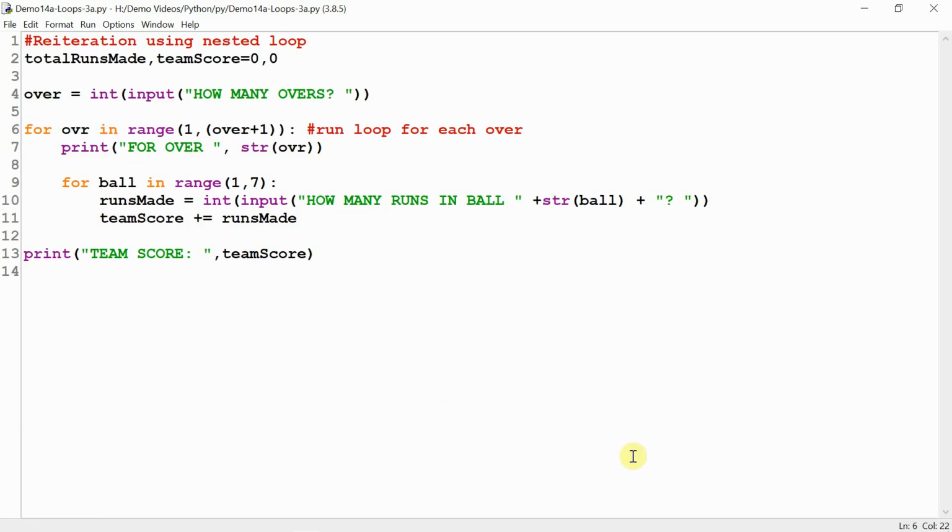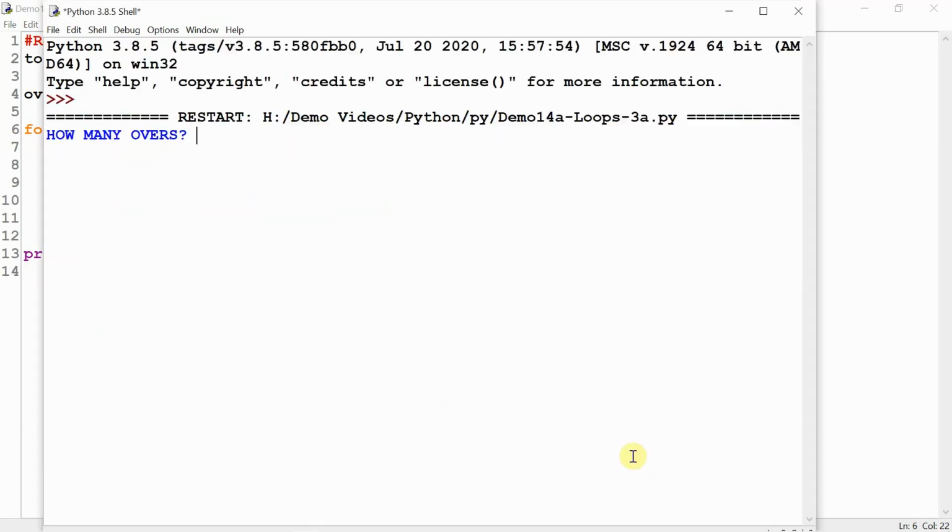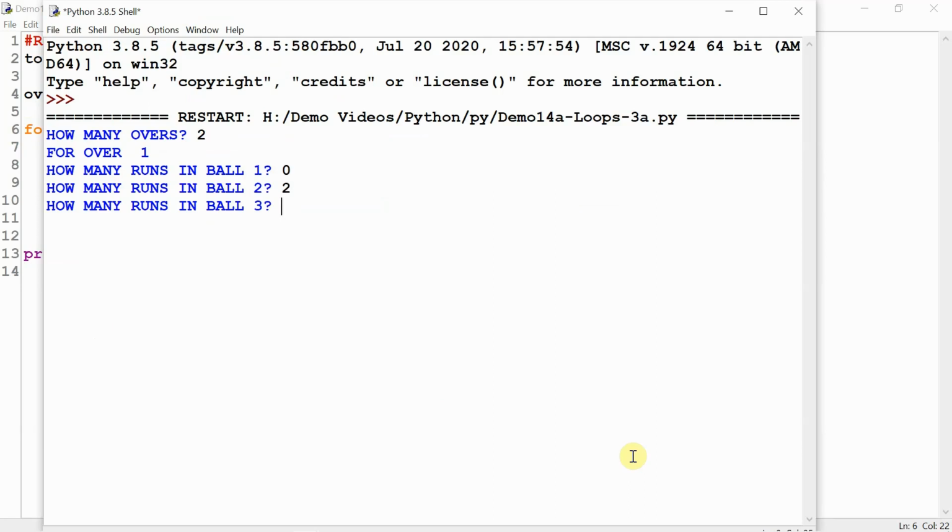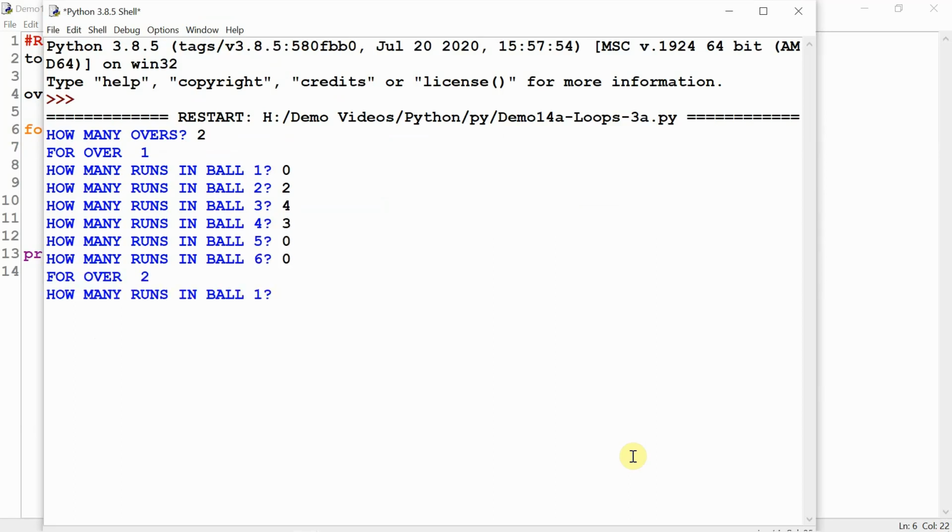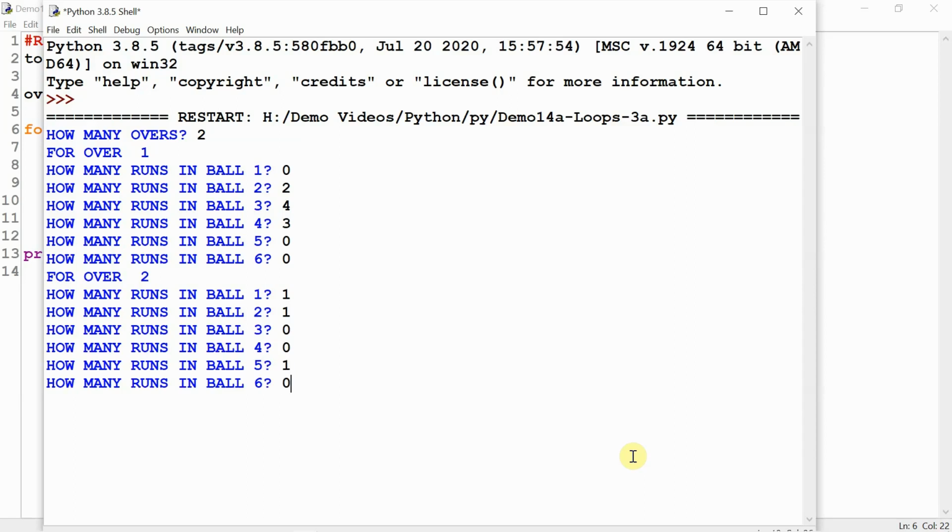Let us see how it is working here. How many overs? Let's say 2 overs. So outer loop will execute 2 times. Inner loop will execute 12 times. 6 balls in 1 over. See? This is the first iteration of the nested loop. Now for over 2, second iteration of nested loop. And whatever total team score is there, that is being displayed. So that's the very simple concept of nested loops in Python.